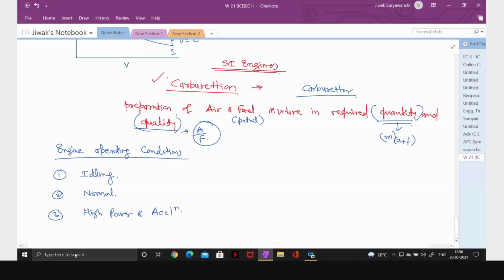The carburetor has to supply the air-fuel mixture in required quality and quantity so that the engine gives the required power output and efficiency. Idling means no load, or minimum power output just to overcome friction. Normal means it is producing power within that range, and high means maximum. This is how the carburetor has to work.